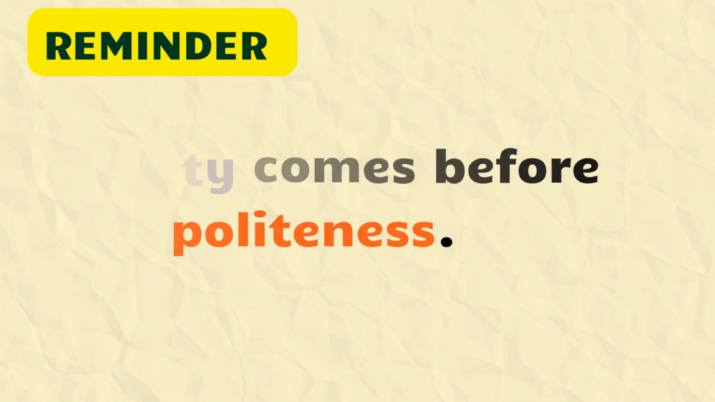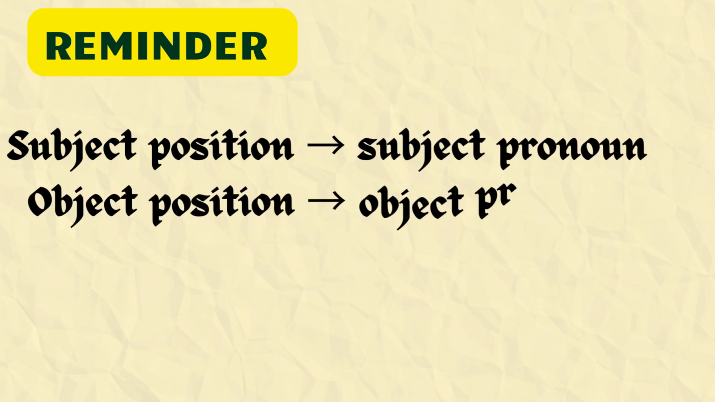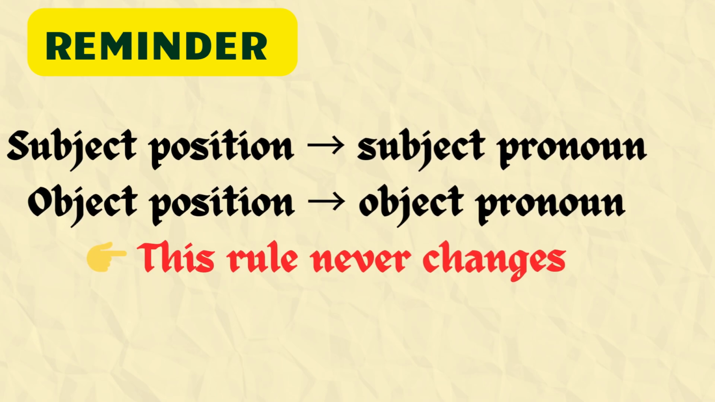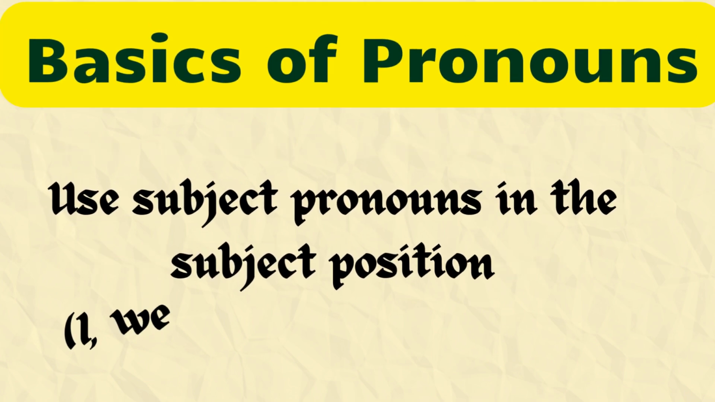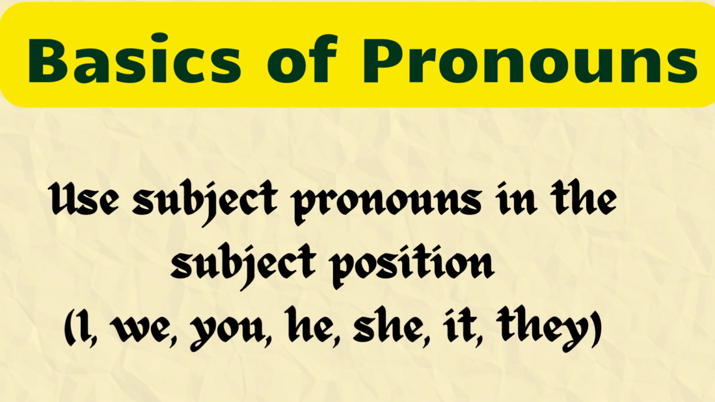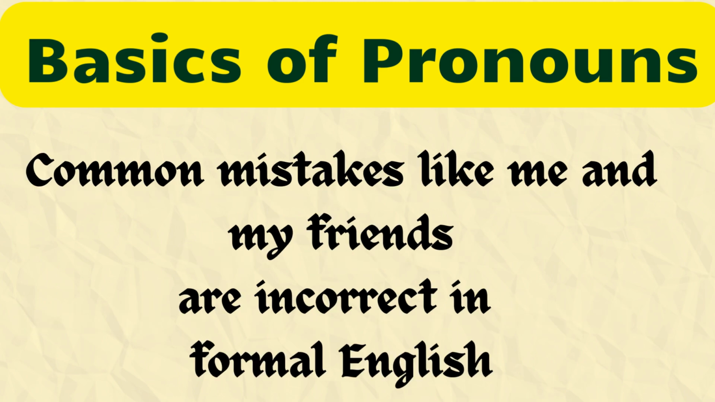Okay, a quick reminder: no matter which order we follow, subject position, subject pronoun; object position, object pronoun. This rule never changes. Okay, now it's summary time. Let's revise what we have learned. Basics of pronouns: use subject pronouns in the subject position. Second, use object pronouns in the object position. And the third one is common mistakes like "me and my friends" are incorrect in formal English.